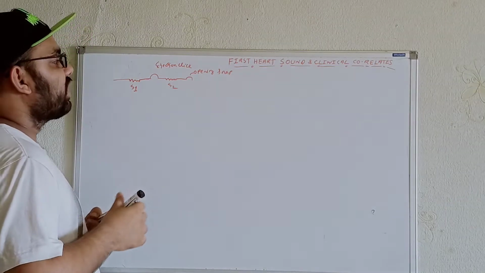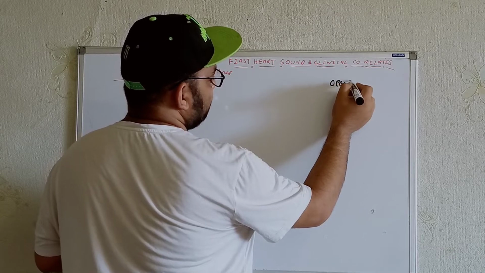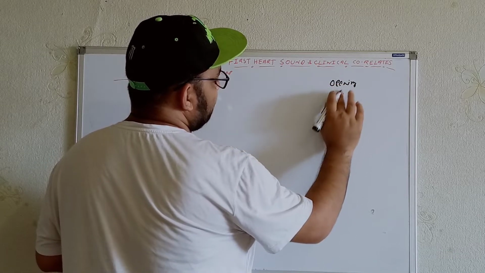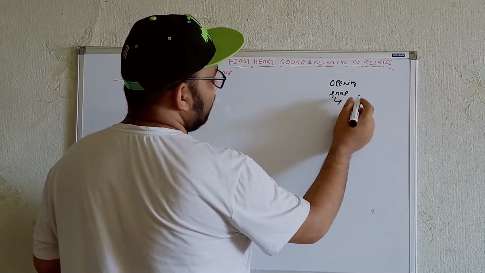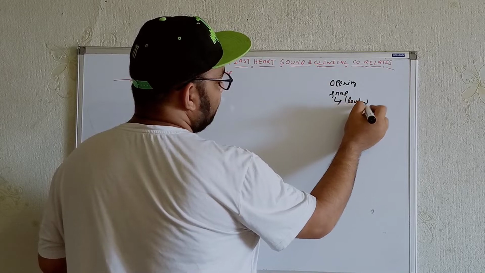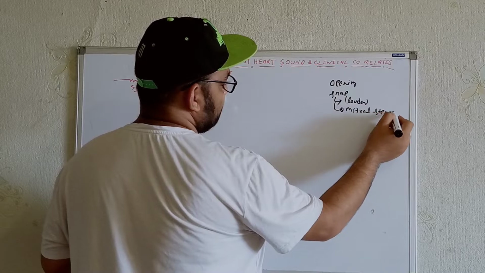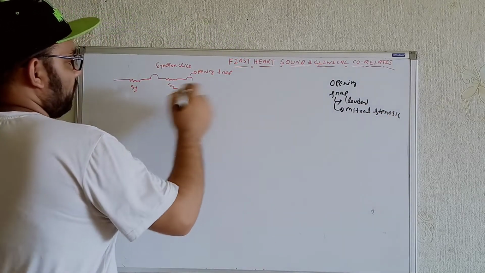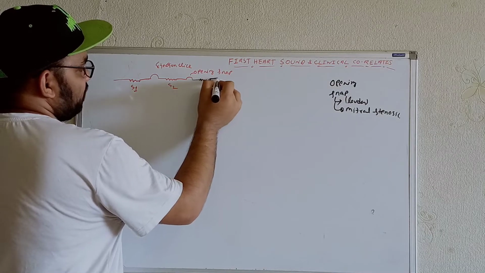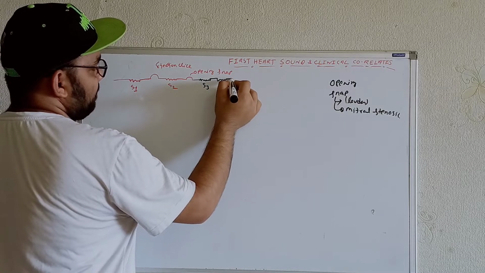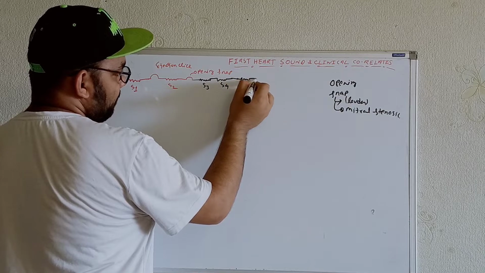Now if the opening snap is louder, let me show it over here, that can detect mitral stenosis. Now, after the opening snap, which we got over here already, then we'll get S3, then we'll get S4, then again S1, just like this.